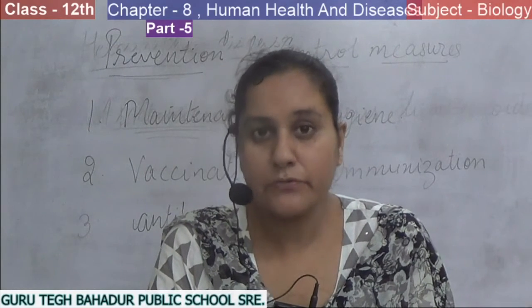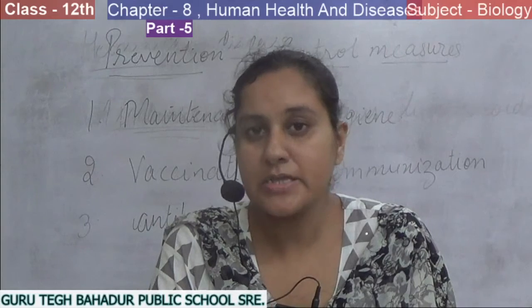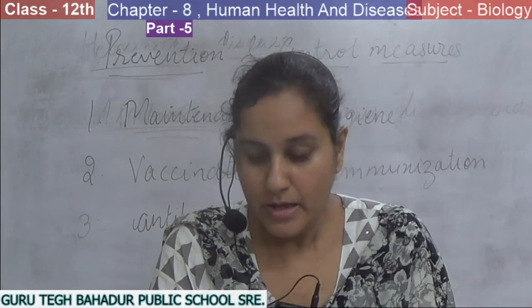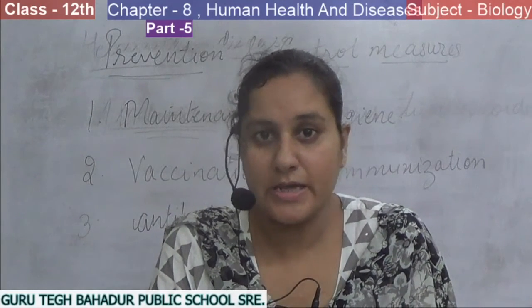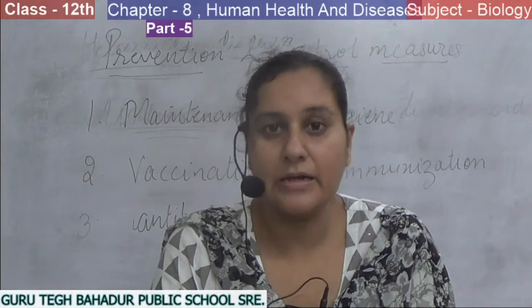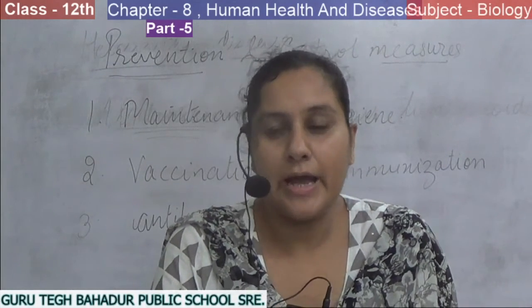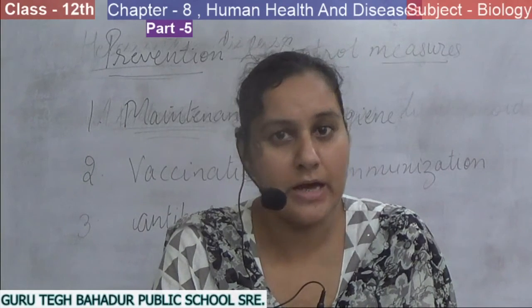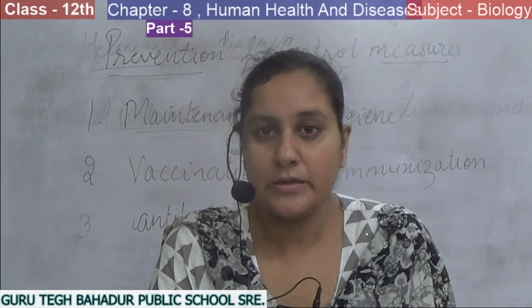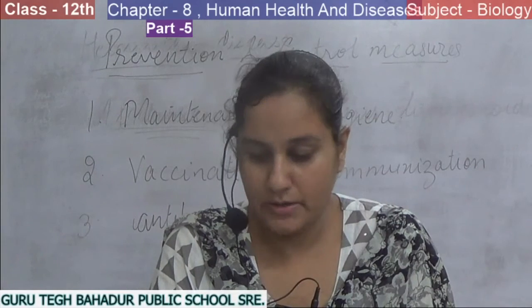After that, we can take vaccinations and immunization programs so that we can protect ourselves from this type of disease. And last, if we get a particular infectious disease, we can use antibiotics and drugs so that we can take proper treatment of this disease.